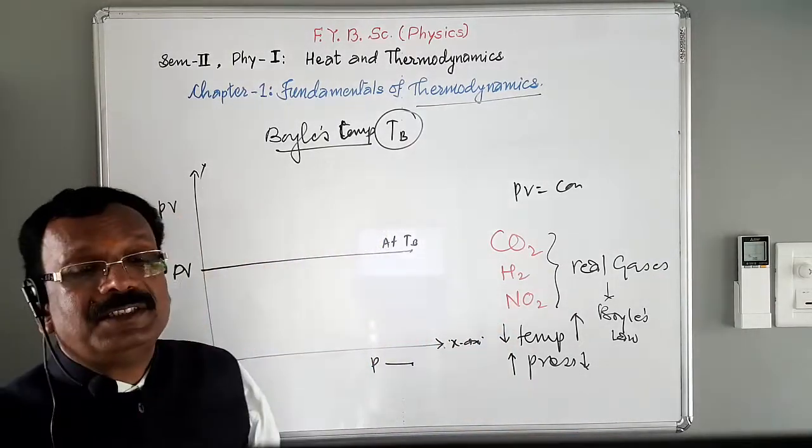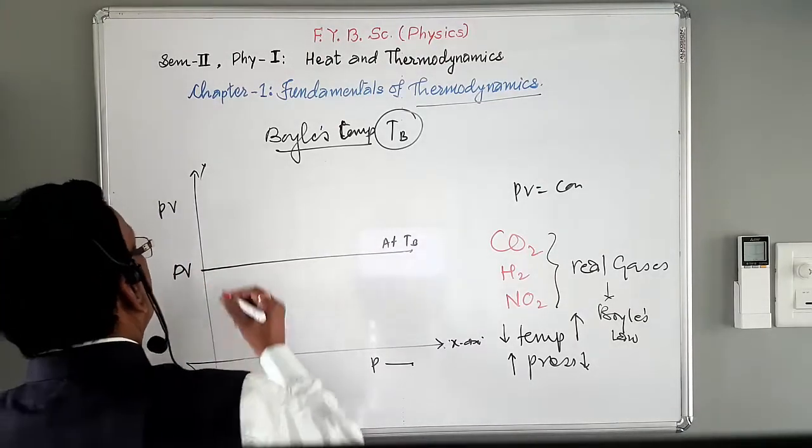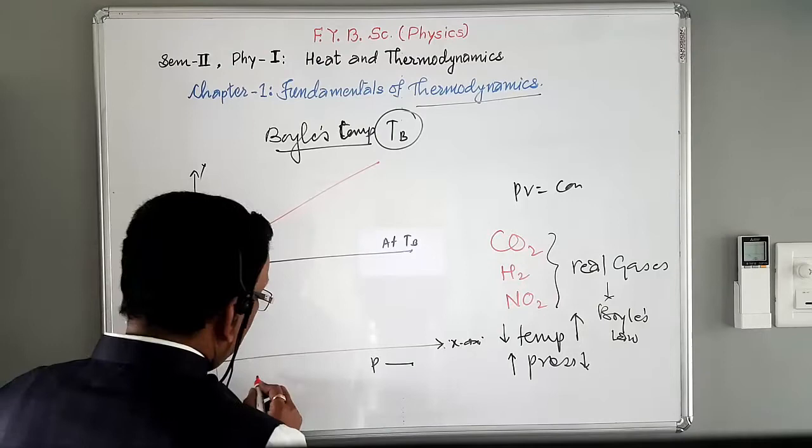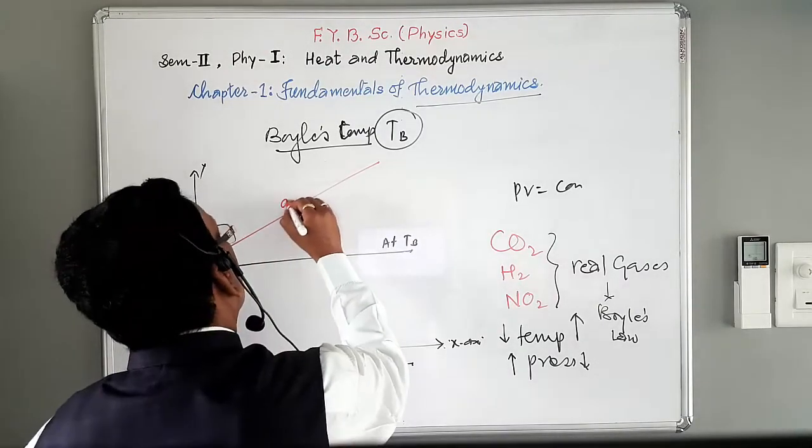Above the Boyle's temperature, the product PV increases with increase in pressure.